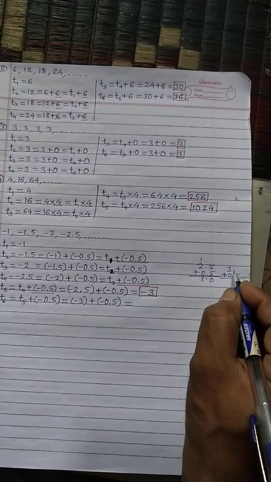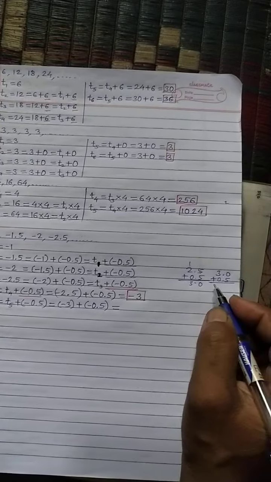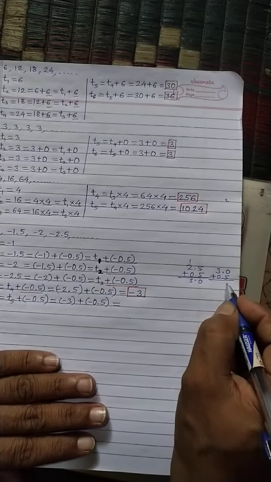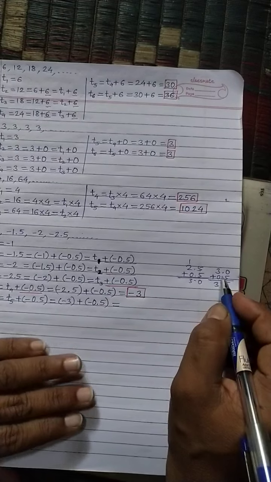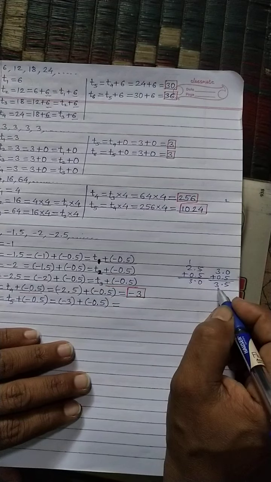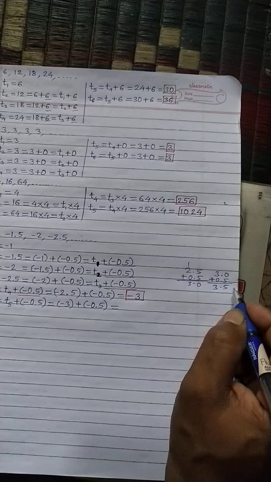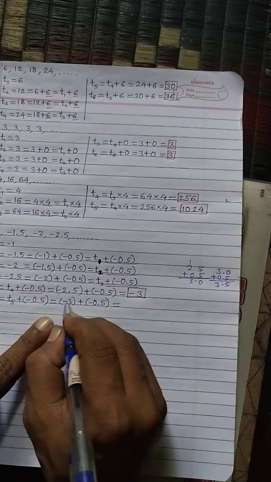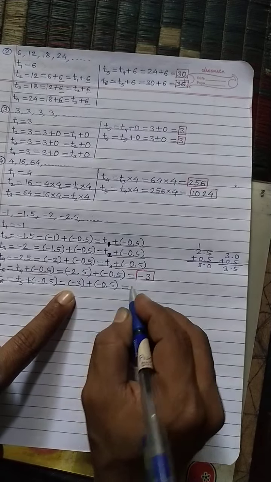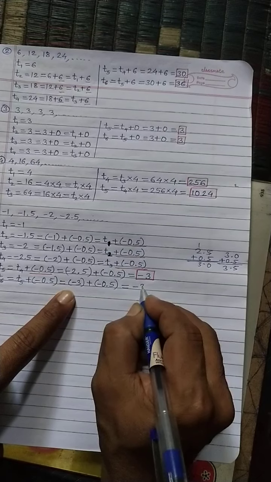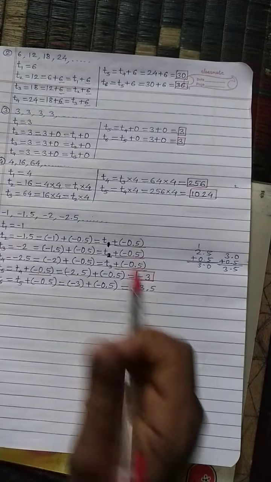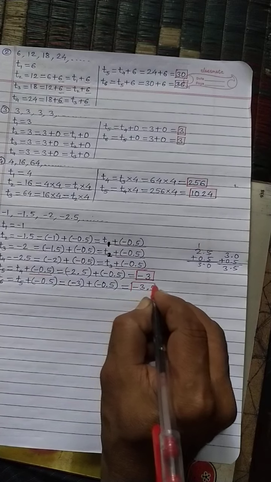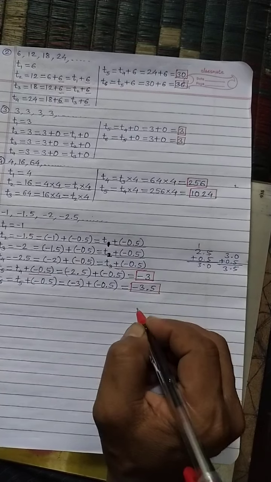So here 3 means 3.0. So 0 plus 5 is 5 and 3 plus 0 is 3, so 3 plus 0.5 is equal to 3.5, and the sign is the same, means minus 3.5 is the sixth term of this sequence.